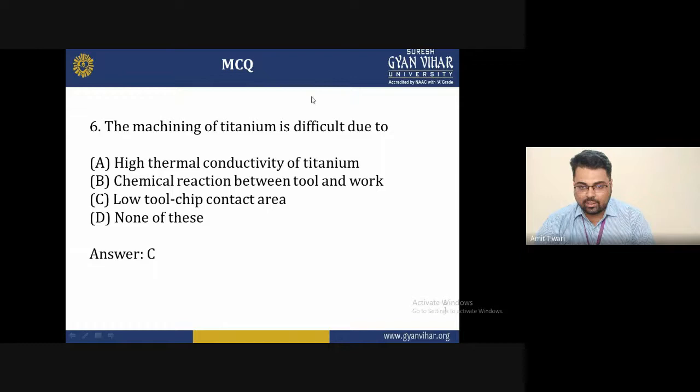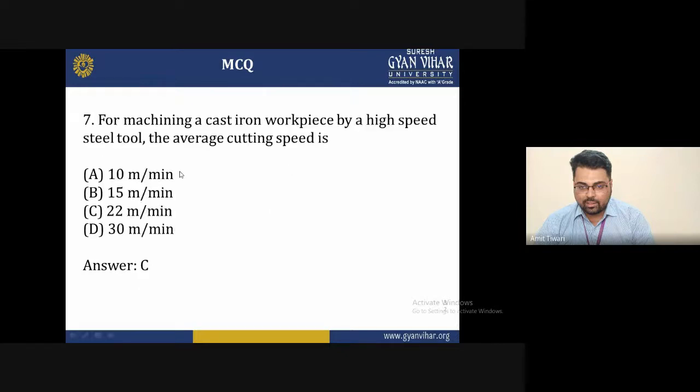Next is, machining of titanium is difficult due to the following, options are the high thermal conductivity of titanium, chemical reaction between the tool and the workpiece, C is low tool chip contact area, and fourth is none of them. So the correct answer of this is C, that is a low tool chip contact area. Seventh is, for machining a cast iron workpiece with a high speed steel tool, the average cutting speed is 10 meter per minute, 15 meter per minute, 22 meter per minute, and 30 meter per minute. The correct answer is C, 22 meter per minute.